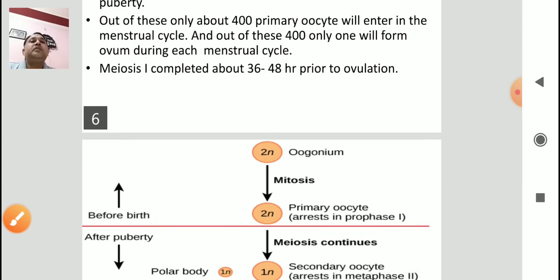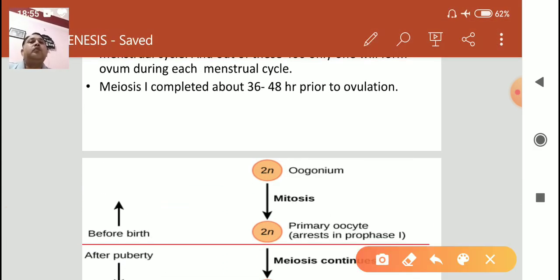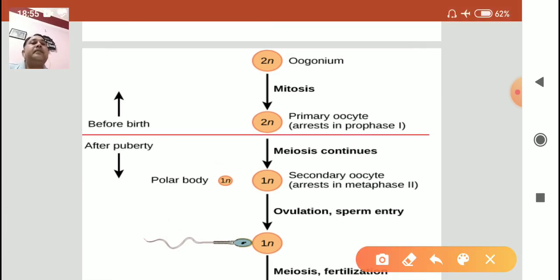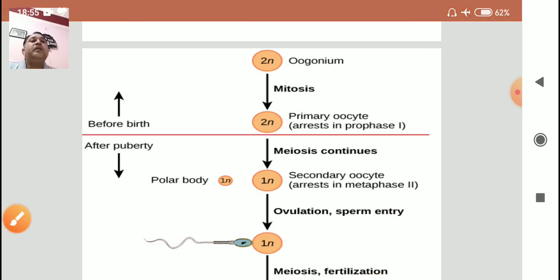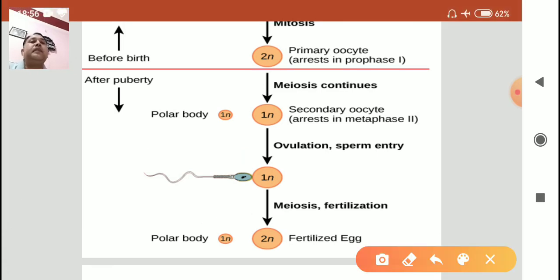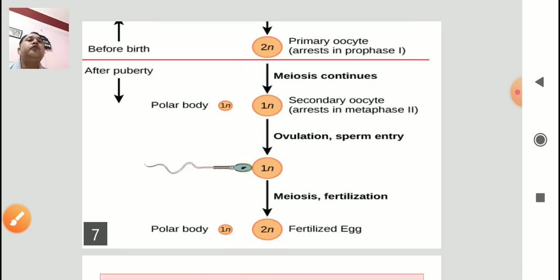That is actually the condition where the oogonia divides by mitosis to form primary oocyte, and that primary oocyte undergoes meiotic arrest in the prophase 1. But when the puberty age reaches of a female girl, that meiosis 1 arrest is broken down and the meiosis continues, and meiosis 1 is completed to form secondary oocyte